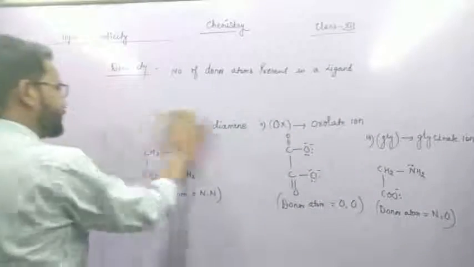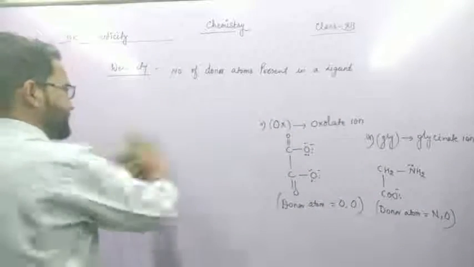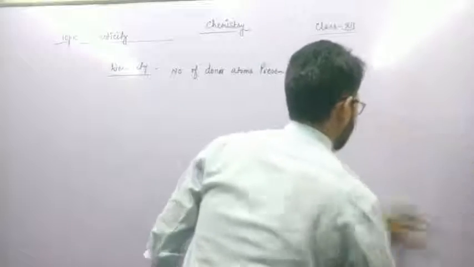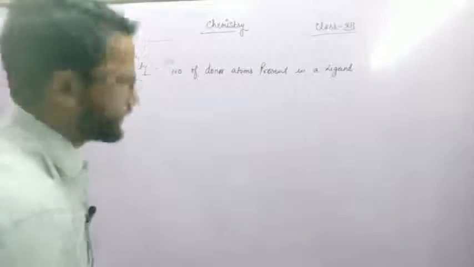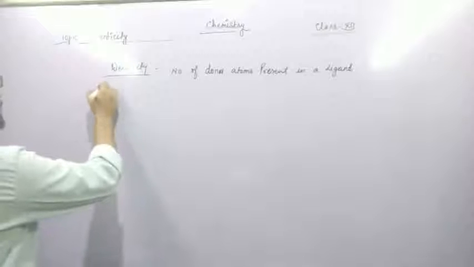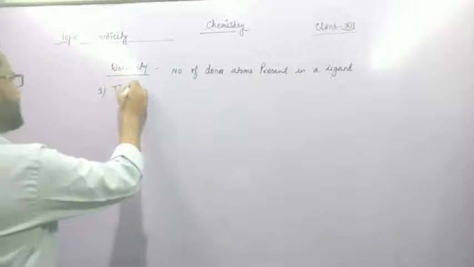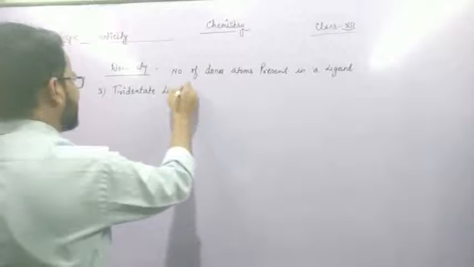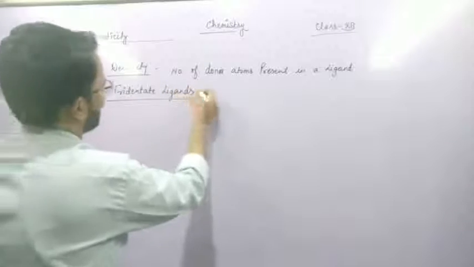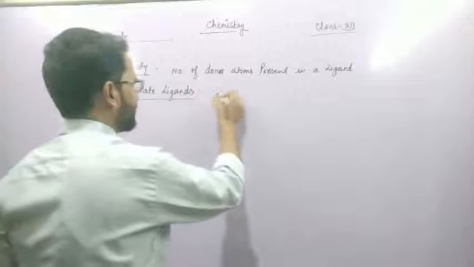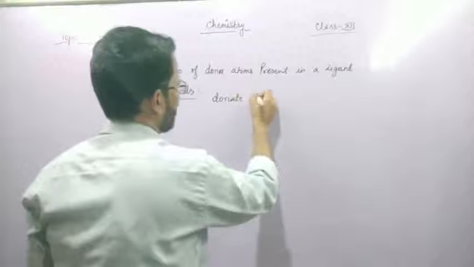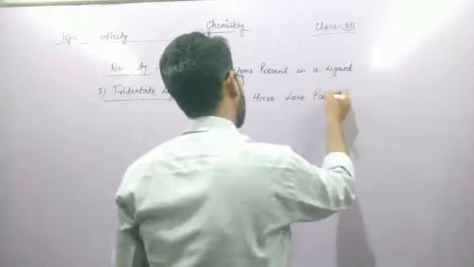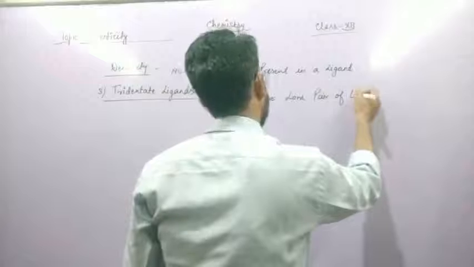Third is tridentate ligands. Tridentate ligand means a ligand that donates three lone pairs of electrons.